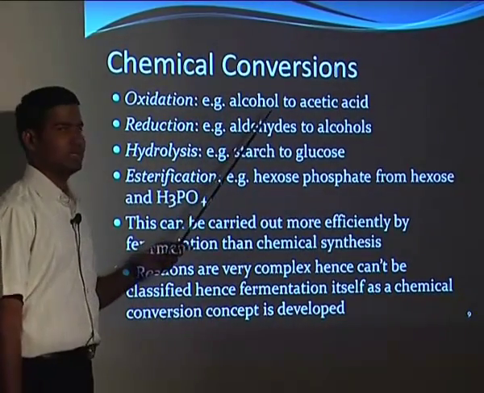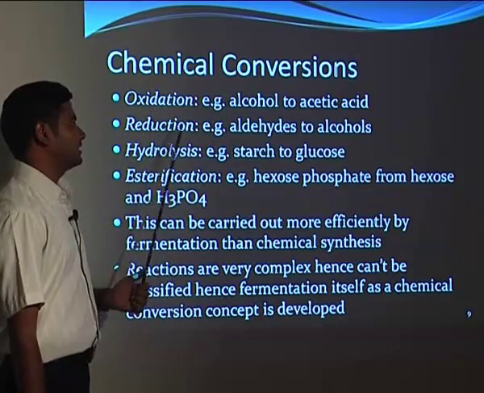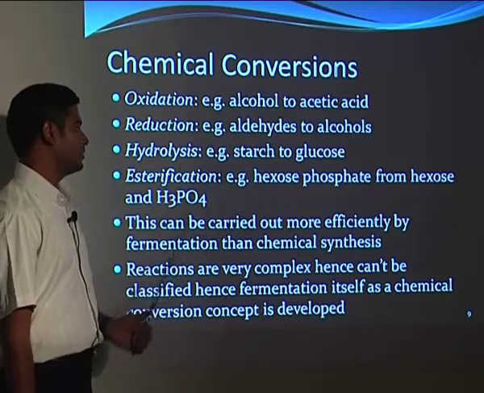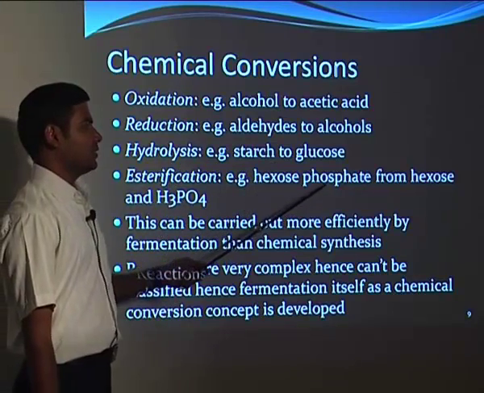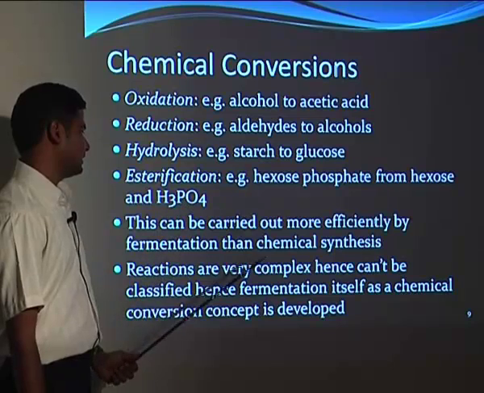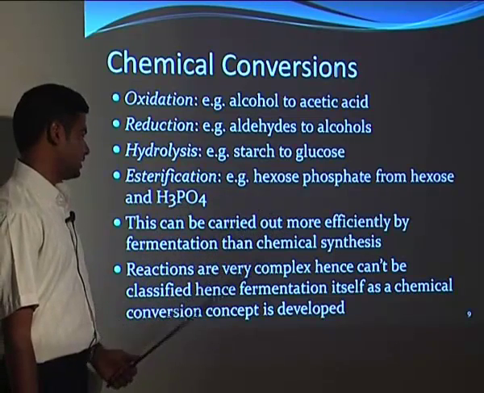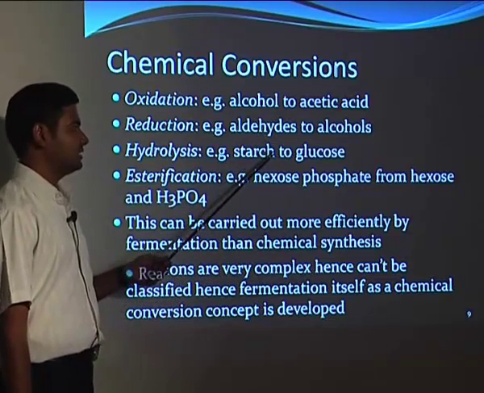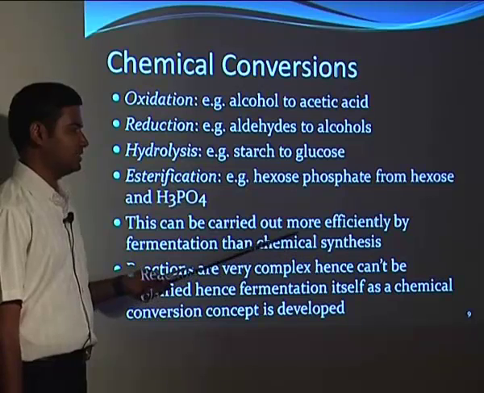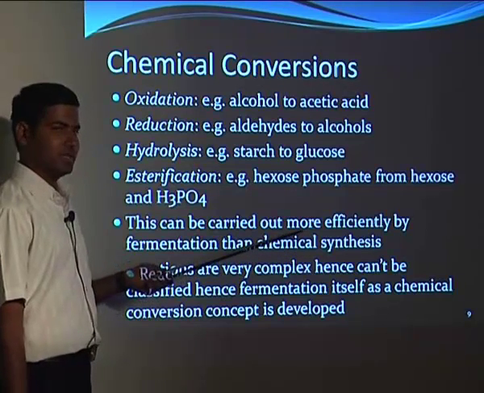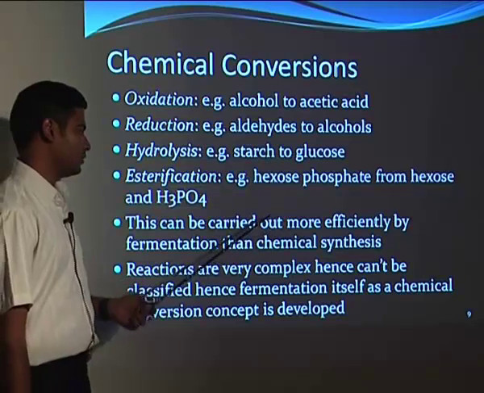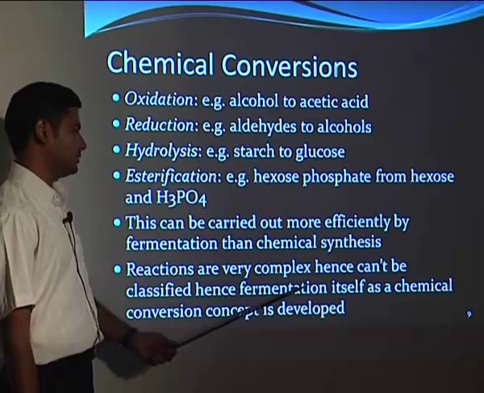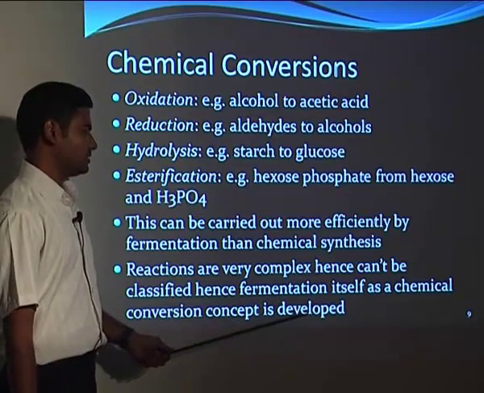If we see an example, it is alcohol to acetic acid. Then the reduction reaction includes aldehyde to alcohols. Then hydrolysis, starch to glucose, and esterification, hexose phosphates from hexose and phosphoric acid. These can be carried out more efficiently by fermentation than by chemical synthesis. As we already discussed, this is not easy to do synthetically, but is very easy by fermentation if we can control the bacterial growth process. Reactions are very complex and hence cannot be classified, hence fermentation itself as a chemical conversion concept was developed.